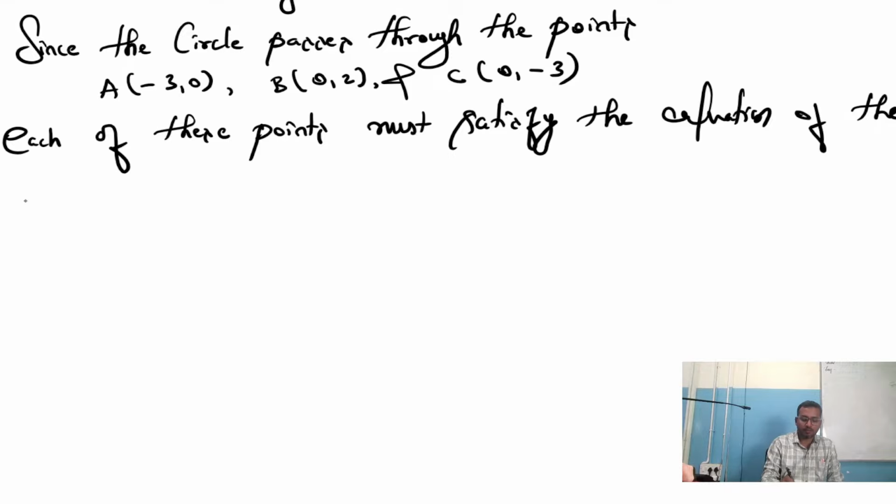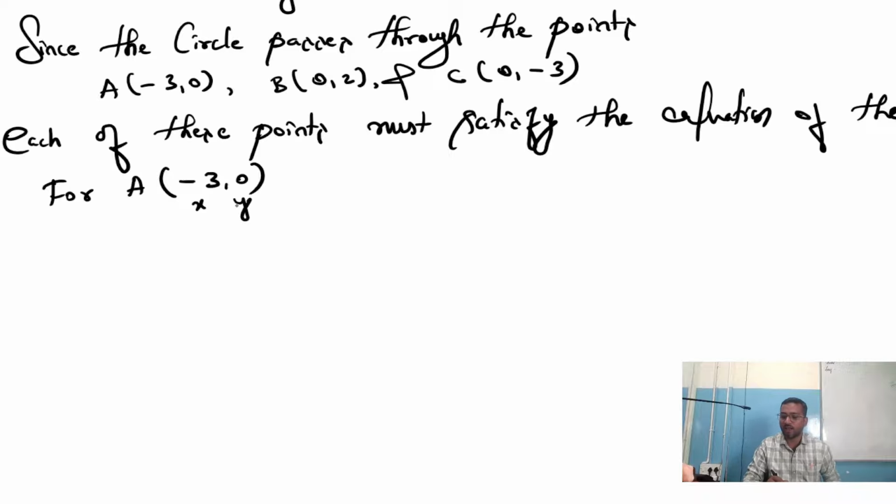Let me take step by step. For A the coordinates were minus 3 comma 0, right? We have written the formula now, x square plus y square plus 2gx plus 2fy plus c equals 0. In that take x as minus 3, y as 0 and substitute these values.